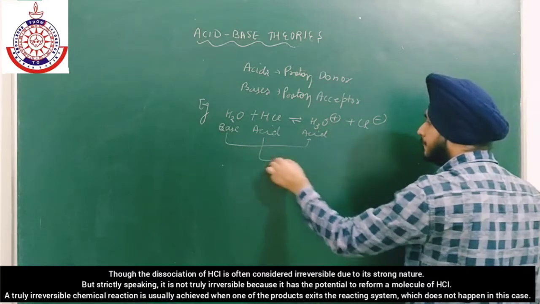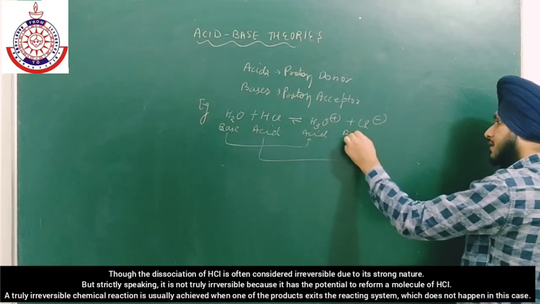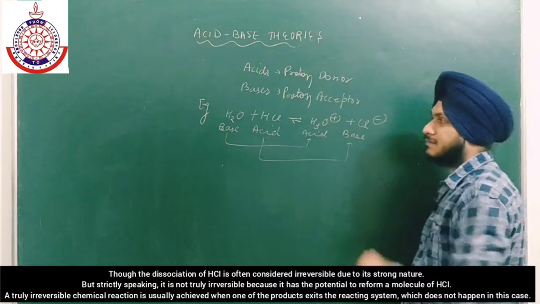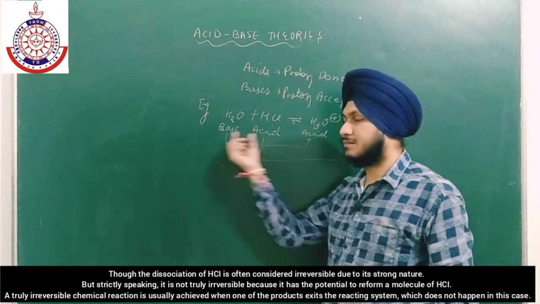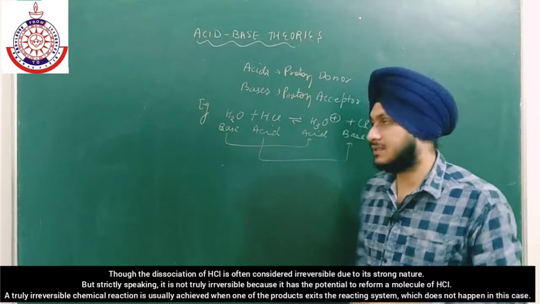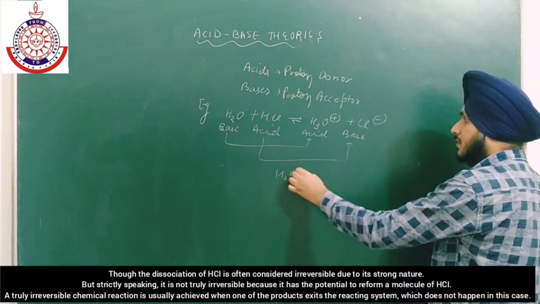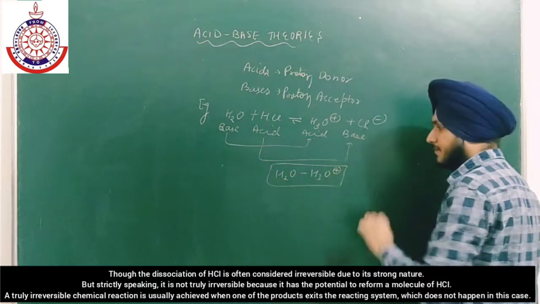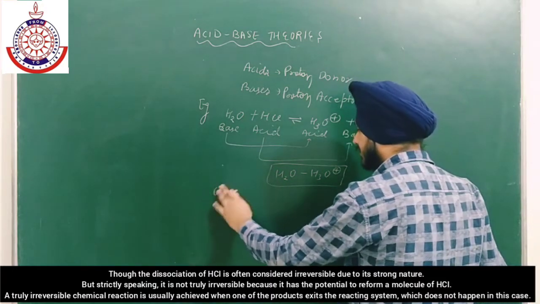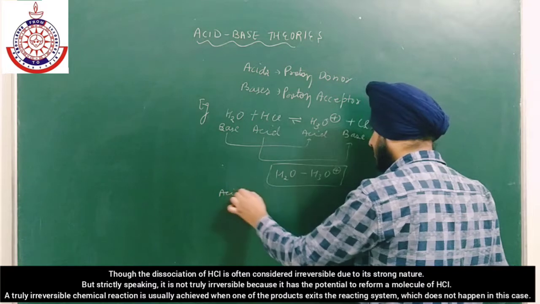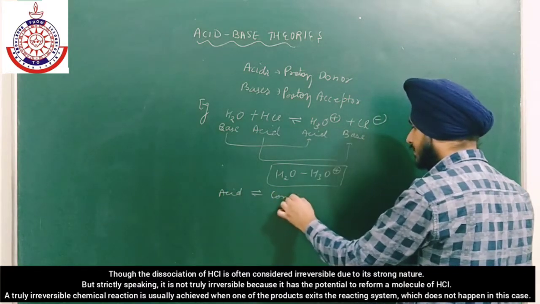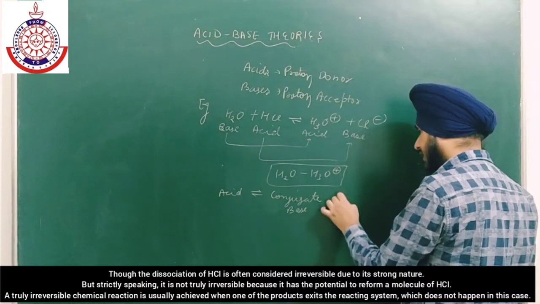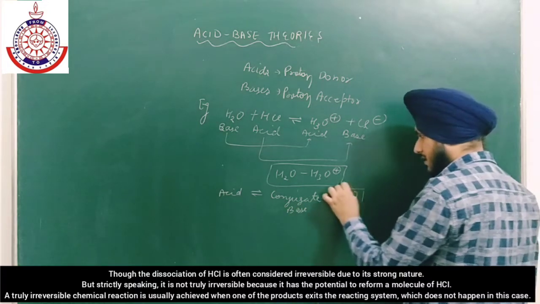Similarly, Cl negative is accepting H positive from H3O positive, so it will act as a base. They are known as conjugate acid-base pairs, like H2O and H3O positive. It is an acid-base pair. So we can easily say that an acid gives a conjugate base plus H positive.